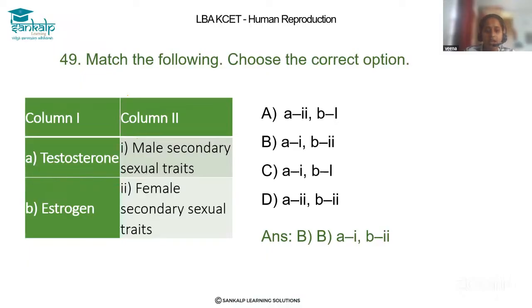Testosterone is produced in male, right? And estrogen is produced in female. Testosterone is produced in male and estrogen is a female hormone.